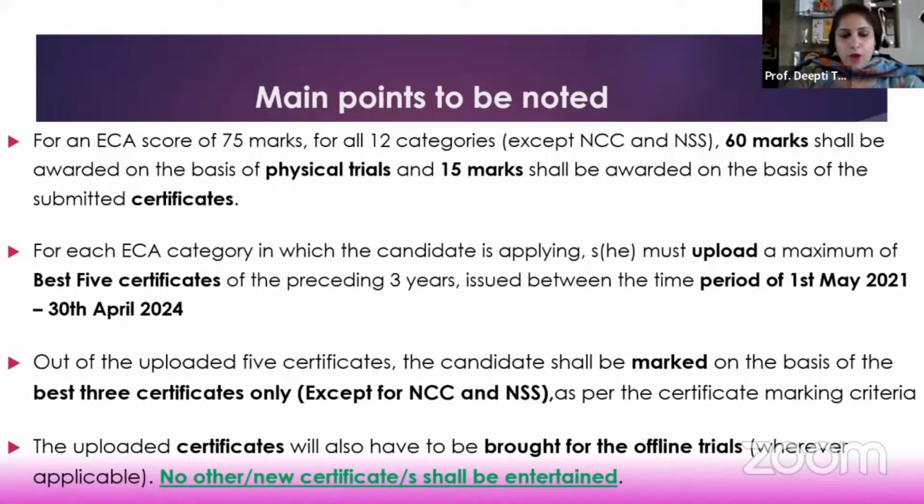Then the time period is very important here: the certificates have to be from the preceding 3 years alone. Any certificate issued before this 3-year period, or which does not fall in this period, will not be considered. So even if you have scored an international, say in your class 8th or class 6th or class 7th, this preceding 3 years would basically mean class 10th, 11th and 12th. If you have scored in anything less than these classes, then those certificates will not be considered and no grievance on that count will be entertained.